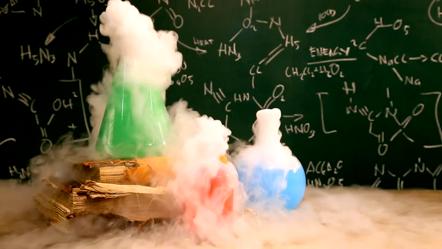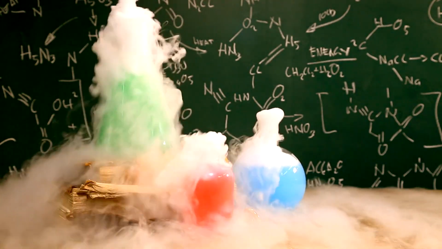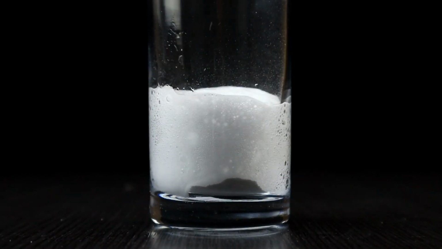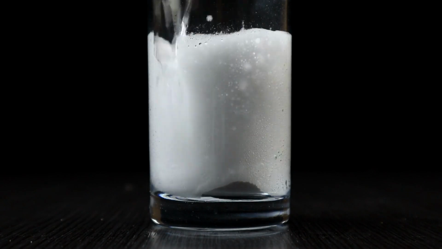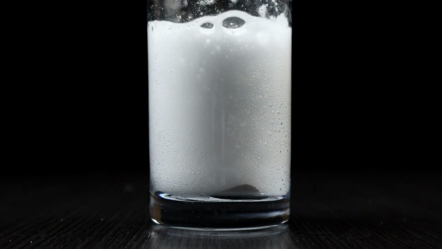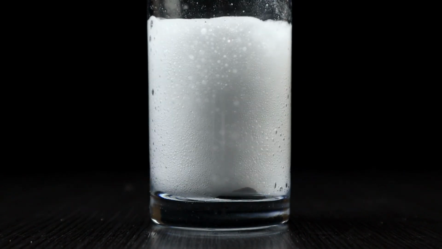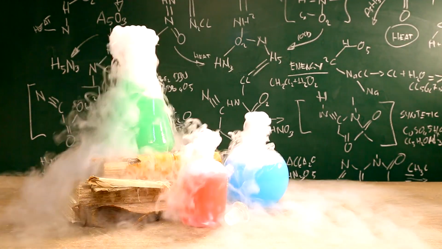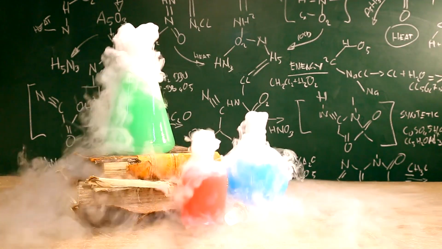On the other hand, in a chemical change, a new substance is formed. A good example of a chemical change is when baking soda reacts with vinegar to create carbon dioxide gas. The chemical composition of the substances changes, and new substances are produced.